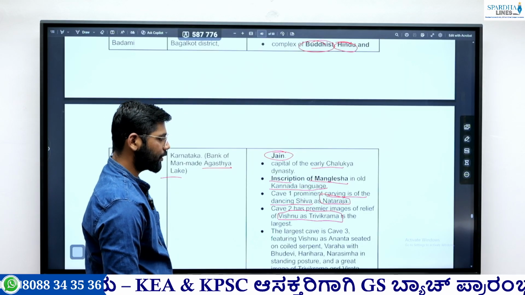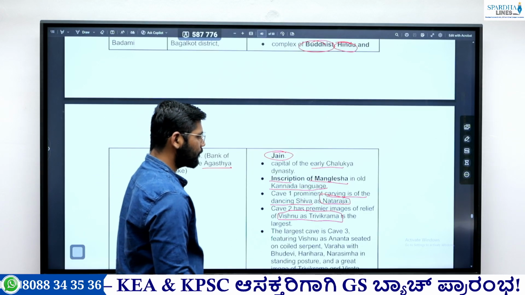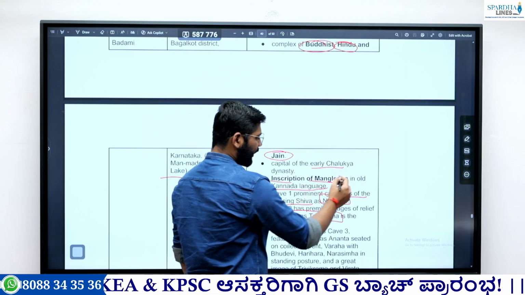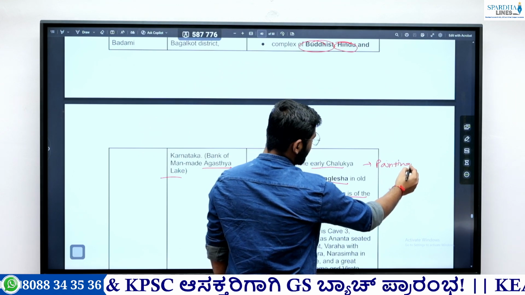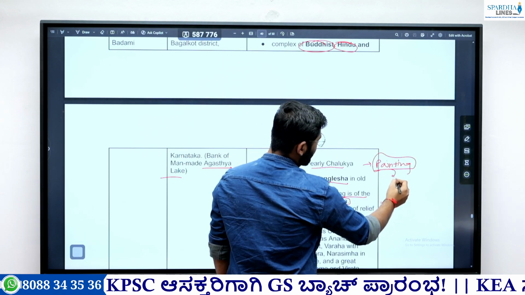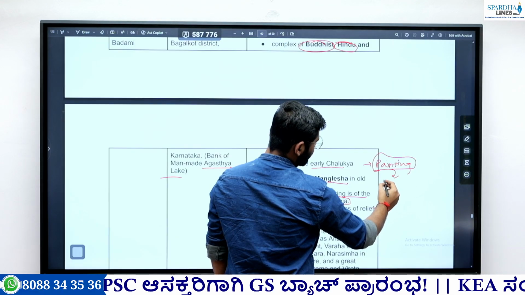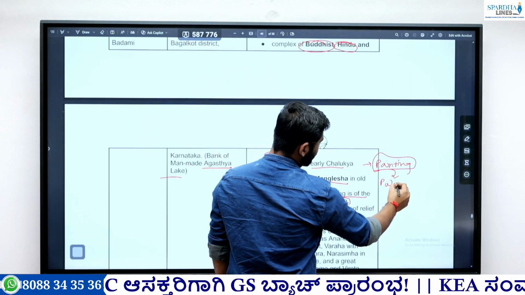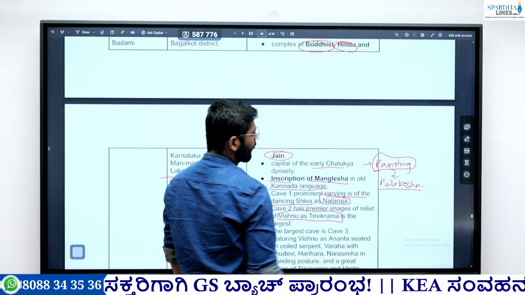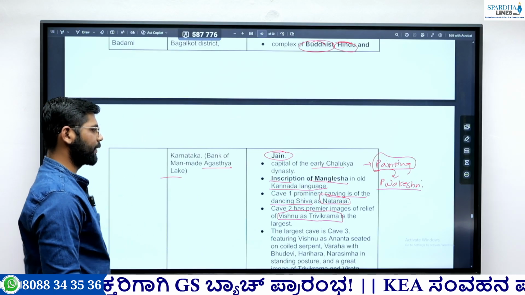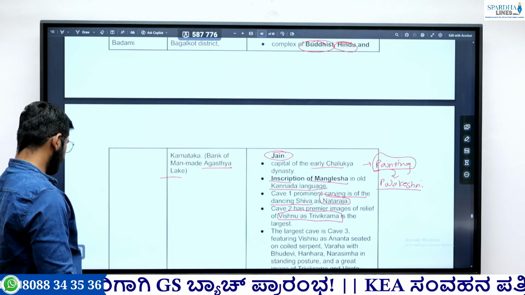So there is a Shiva statue, there is a Vishnu statue, and there is one painting. Okay, there is a painting which depicts Pulakeshin welcoming the Persian ambassador. Okay, so this is an important thing.